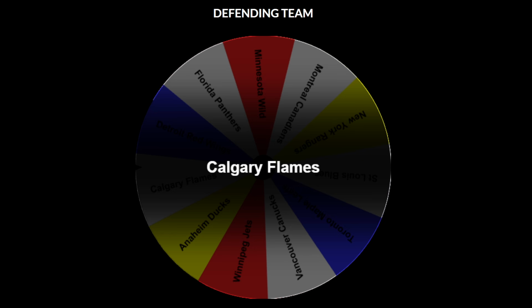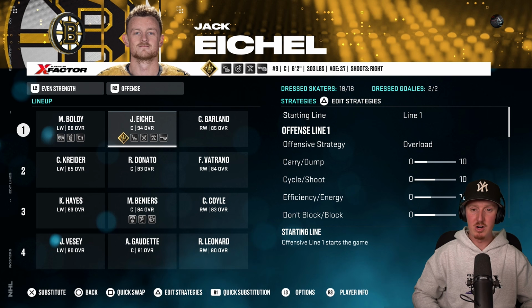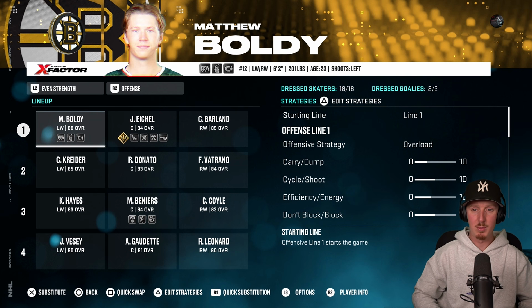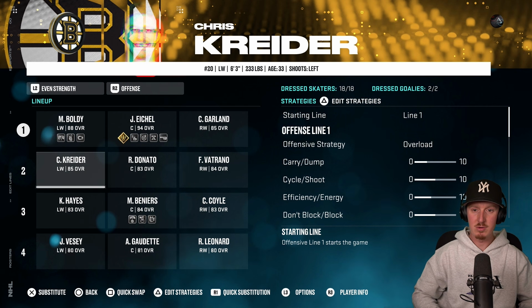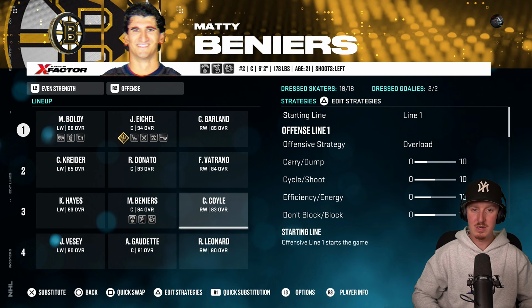Before we dive into the series though, we should probably look at who's on the rosters. Now representing the Boston Bruins aren't just going to be players from Boston, but all Massachusetts. So we're going to see Jack Eichel leading the way here at 94 overall, but he's going to have Matt Boldy at his side and Connor Garland, Frank Vatrano, Ryan Donato, Chris Kreider, Kevin Hayes, Matt Beniers, Charlie Coyle.